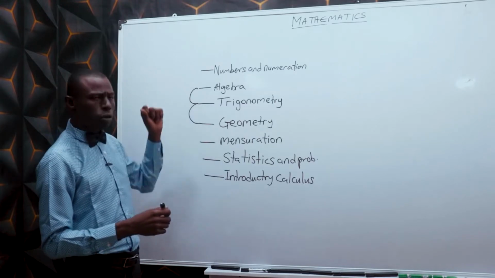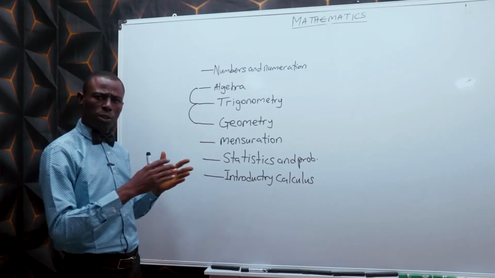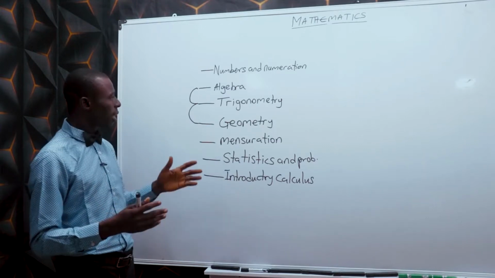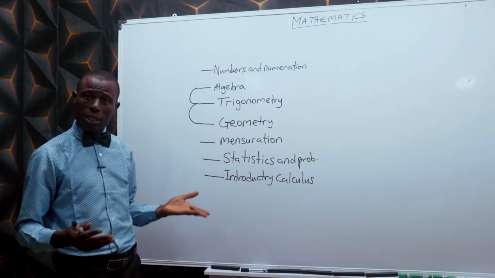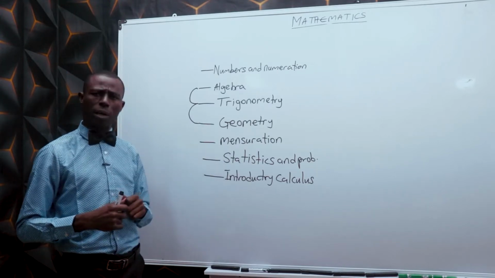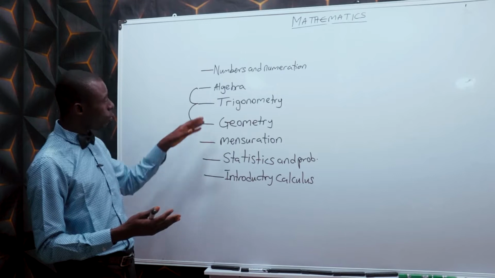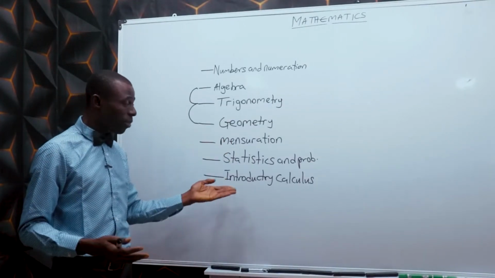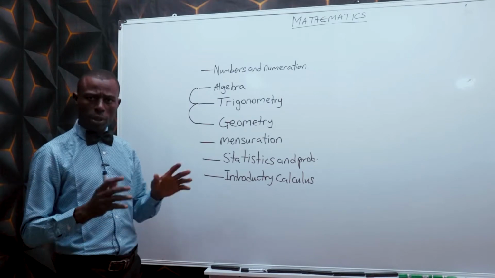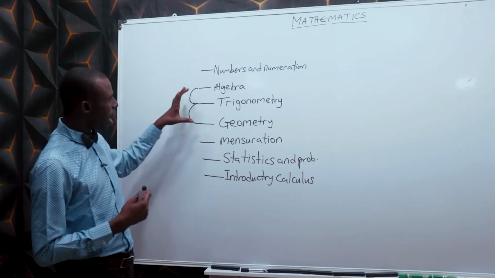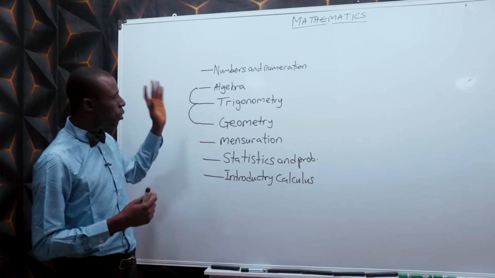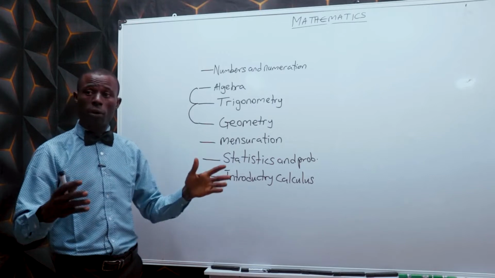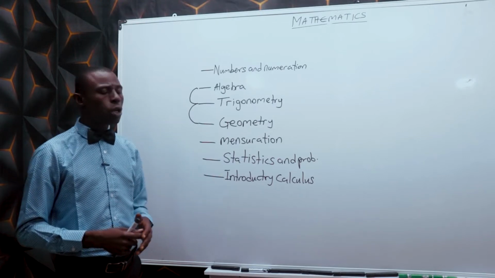When you do number and numeration, you will find an aspect of algebra there. When you deal with mensuration, you find an aspect of algebra, trigonometry, and geometry there. When you do statistics and probability, you find an aspect of algebra, trigonometry, and geometry there. The same thing to calculus. That is why it is wise for us to start from algebra, trigonometry, and geometry, because they have their representatives in the other 4 arms of the mathematics.